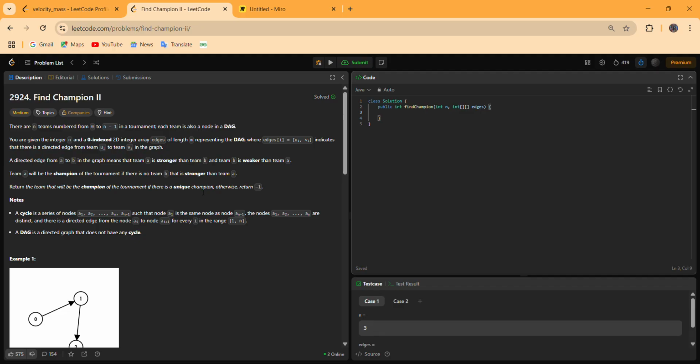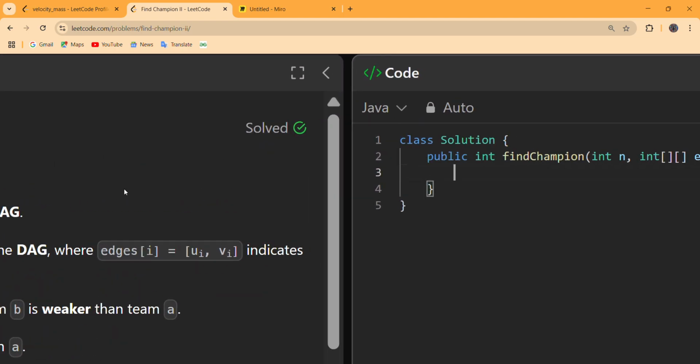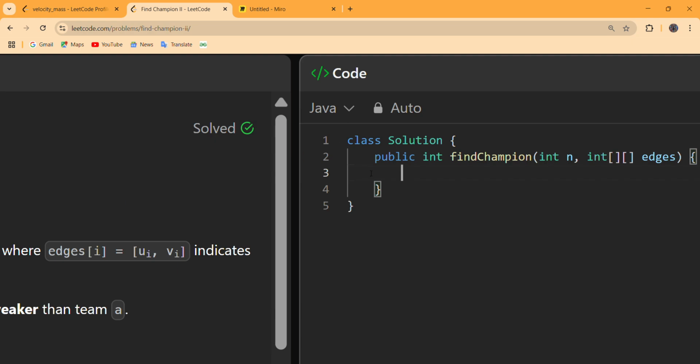So let us code this, and let us look at how this will be solved. First define our array for in degrees, and now move on edges.